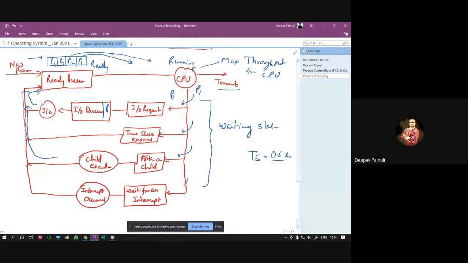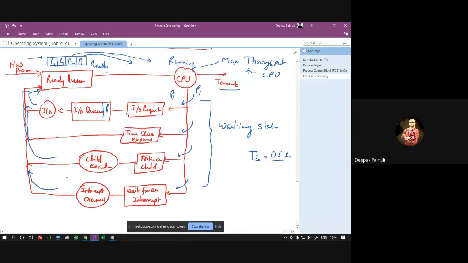And fourth case may be due to a high priority interrupt: P1 gets suspended, and the interrupt process will get CPU and complete its task. After the completion of that interrupt process, that suspended process will get the chance to again take control of the CPU for completion of its task.